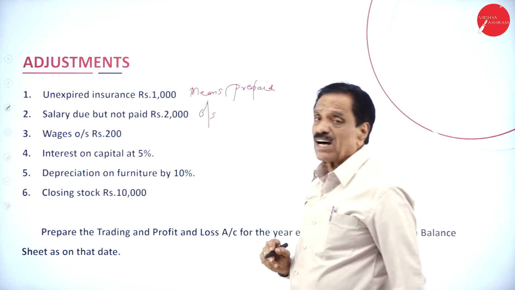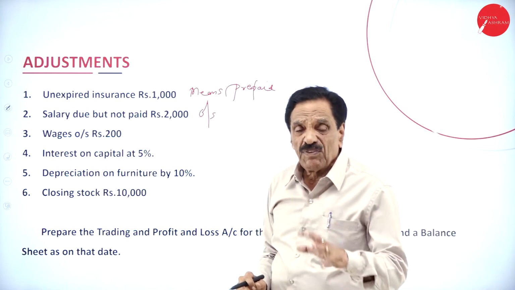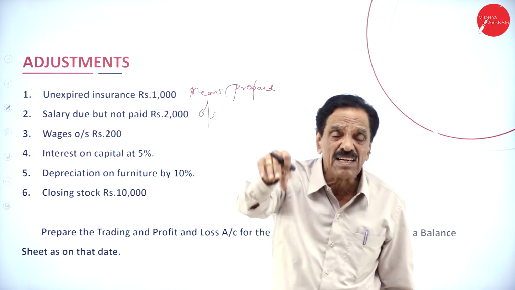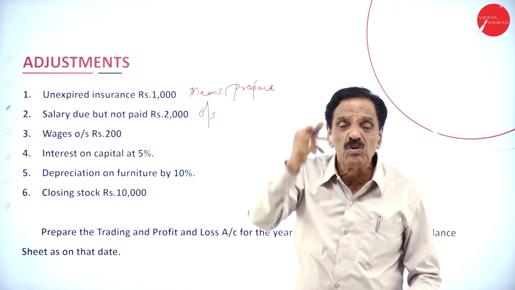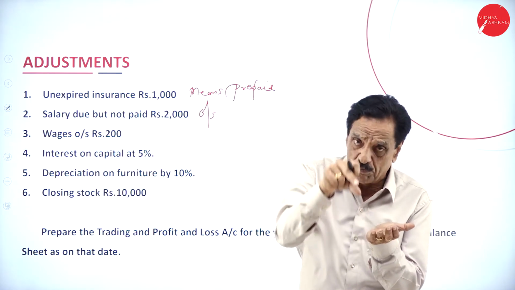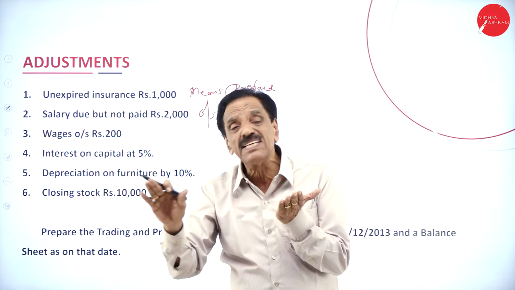Then interest on capital. On capital you have to calculate how much interest? 5%. Who pays the interest? The firm pays the interest. He contributes the 50,000. Who pays the interest? Firm. Whatever interest they are going to pay will come in profit and loss account, debit side.